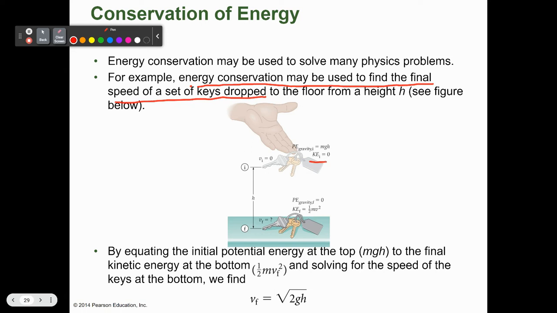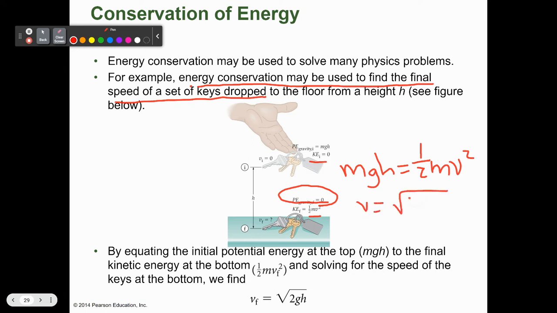When you let go and drop them, they do have a velocity, they do have a speed. When they hit the ground, they have no more potential energy, and their kinetic energy is equal to 1/2 mv squared. So I can rearrange those equations and plug and chug. Since energy is conserved, the potential energy I had at the start has to equal the kinetic energy I end up with. Then I can rearrange that equation and solve for Vf, which is equal to the square root of 2gh.